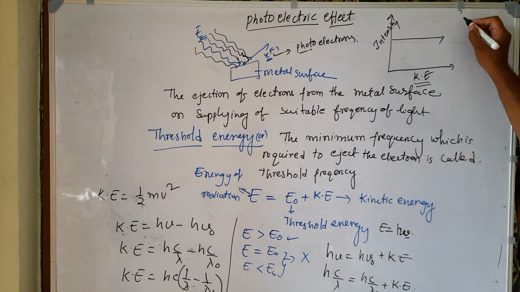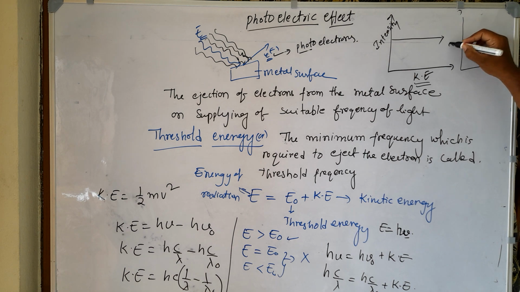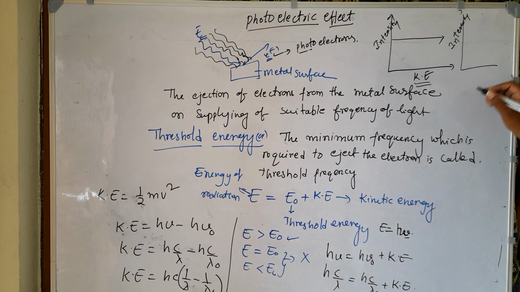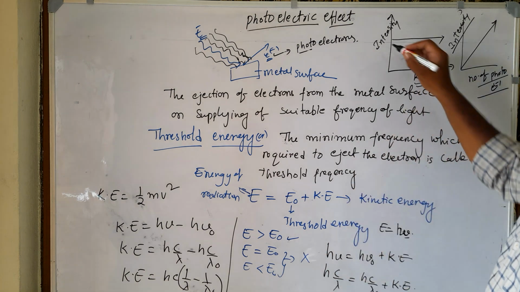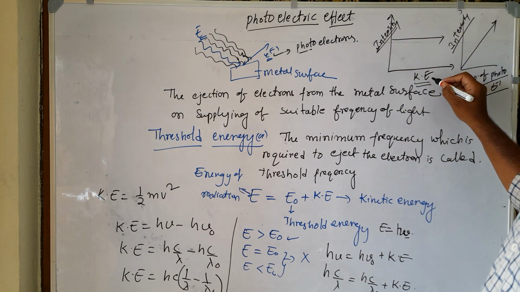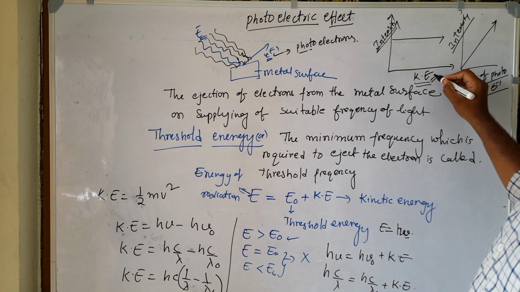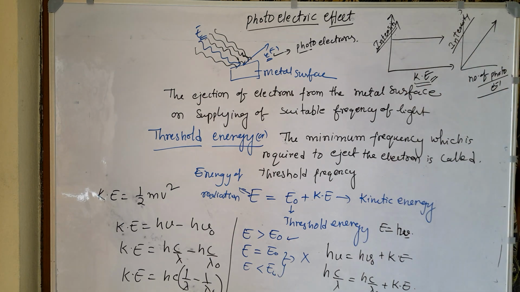But when you draw a graph between intensity versus number of photoelectrons, as your intensity increases, the number of photoelectrons also increases. Intensity is directly proportional to the number of photoelectrons. But the kinetic energy is independent of the intensity.